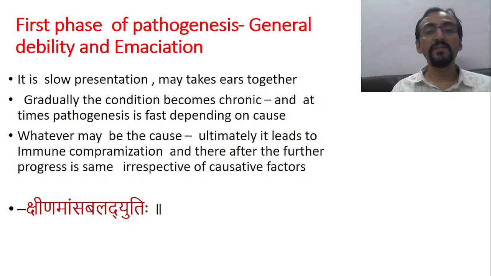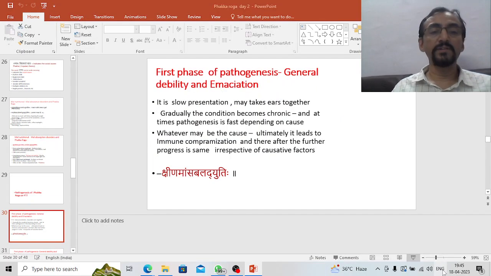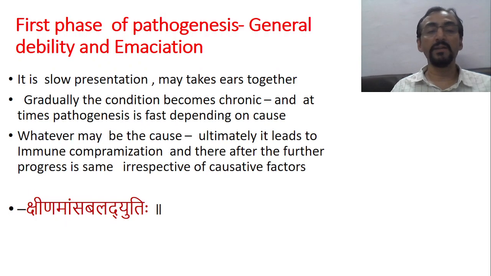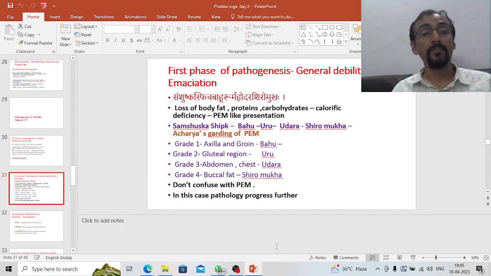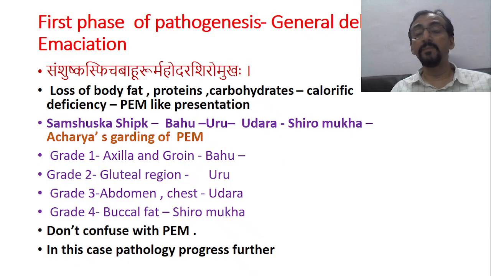Okay, so the first one, he says Kshinamamsa Baladyuti. So this is the first phase. So we look into that. When he says Kshinamamsa Baladyutihi, he says that Samshushka Spik Bahu Uru Mahodara Shiro Mukaha. So there is Kshina of the Mamsa as well as Bala. That is, body fat and muscle tissues are depleted, along with the strength.